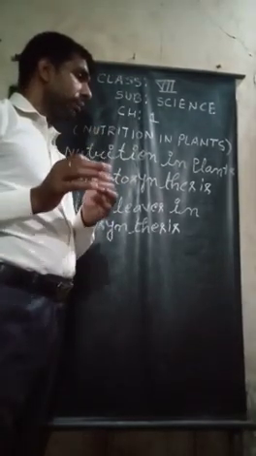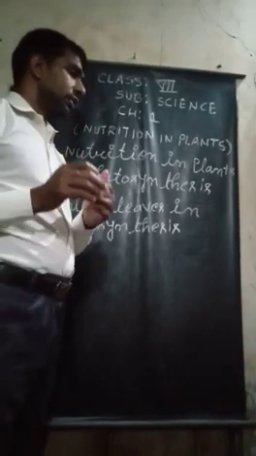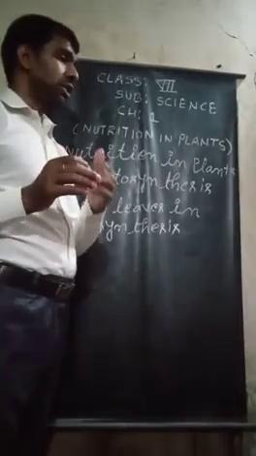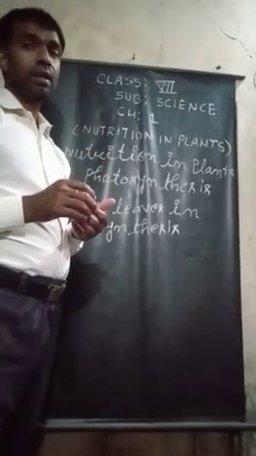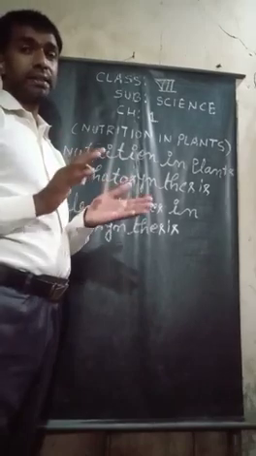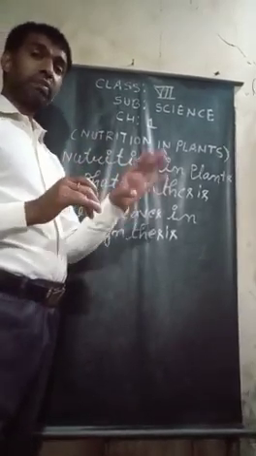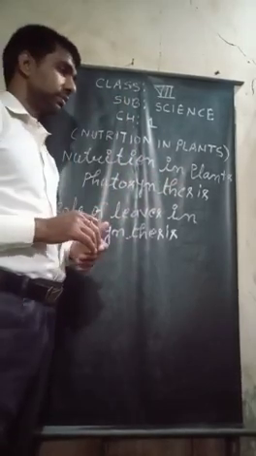So the food prepared is in the form of carbohydrate. These sugars ultimately get converted into starch. That means food is prepared in the plant's body in the form of carbohydrate, which is further converted into starch.